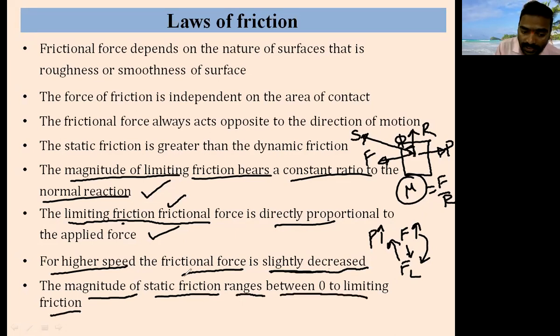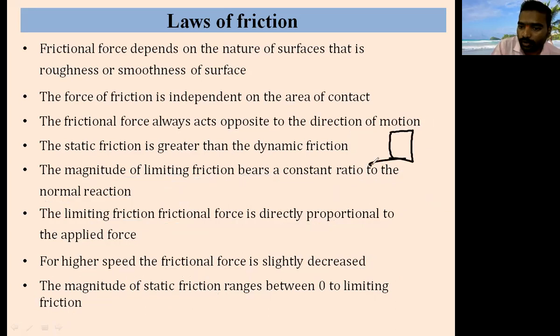The magnitude of static friction, initially, I'll draw this one. Initially, this is a body, and this is P. Initially P is equal to 0. What will be the static friction? 0. Now I will increase the P value to some value P. The frictional force will be static friction, and it increases.